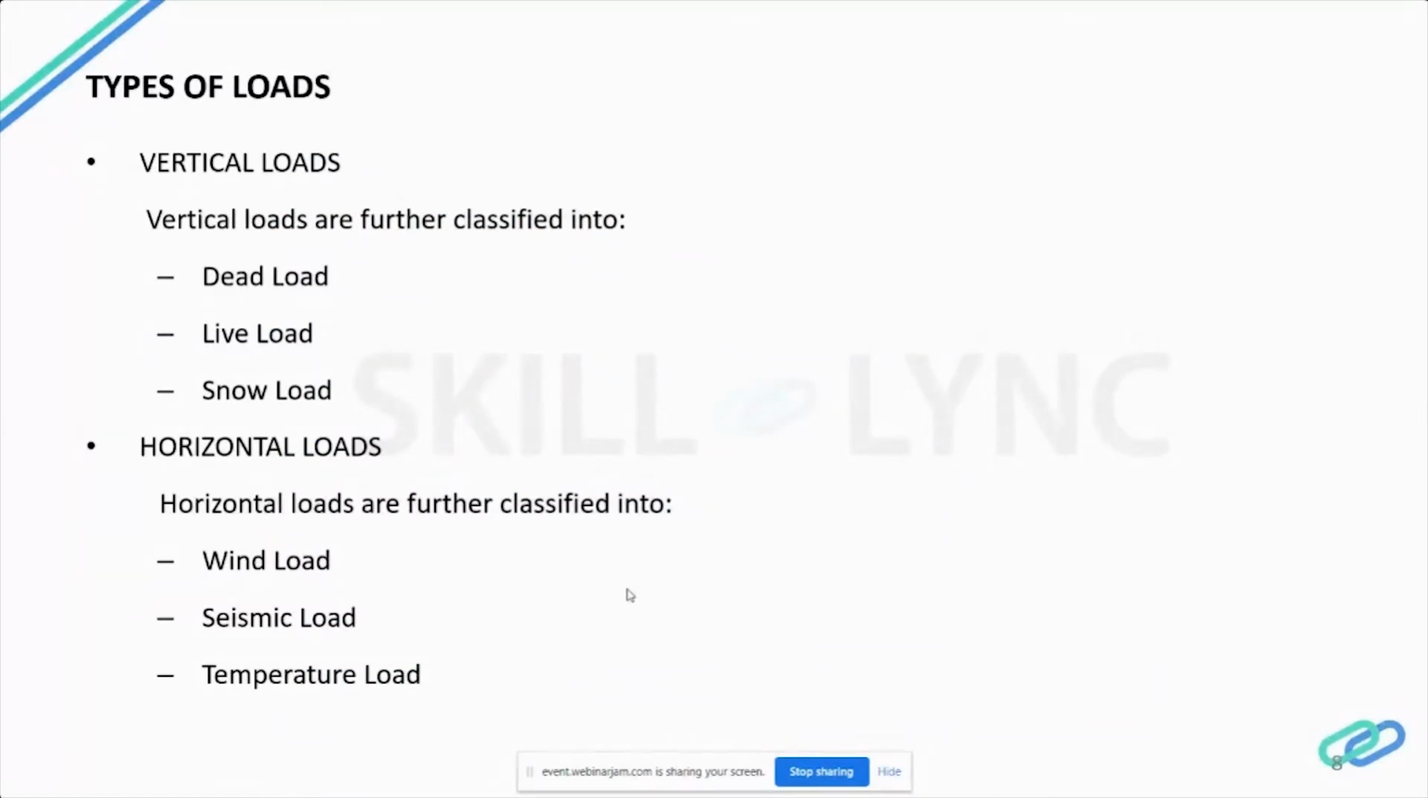So there are two types of loads, that is the vertical load. Vertical loads are further classified into dead load, live load, and snow load, and this is also known as gravity loads. The next type is the horizontal load. Horizontal loads are classified as wind load, seismic load, and temperature load. Temperature load we use only in industrial areas, where industrial sheds or industrial buildings exist, where the temperature is very high.